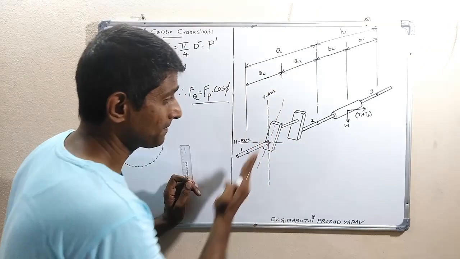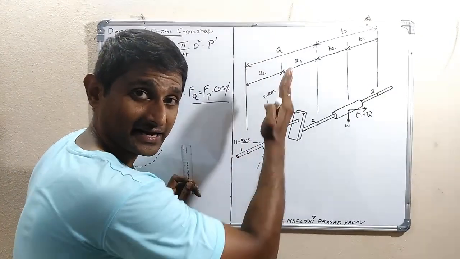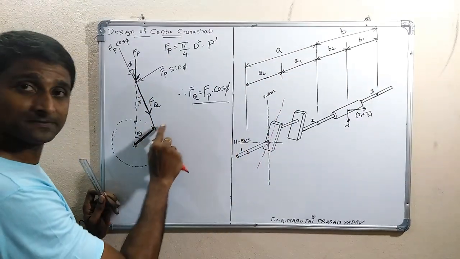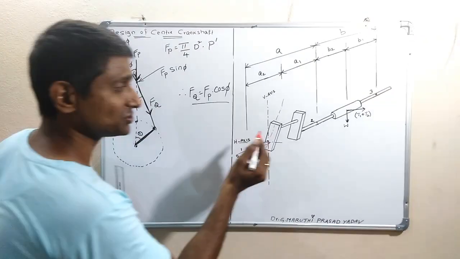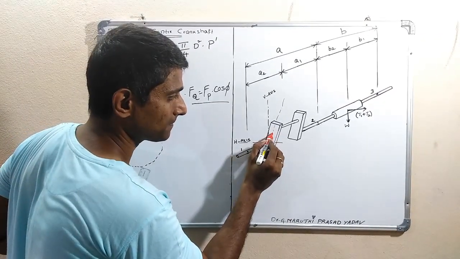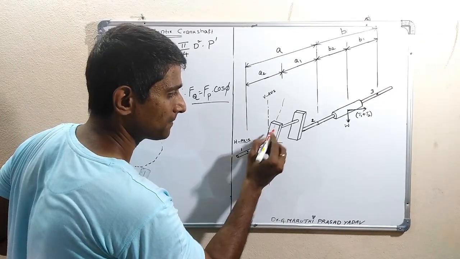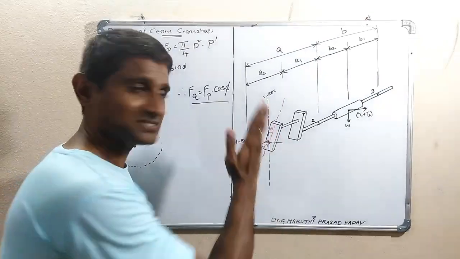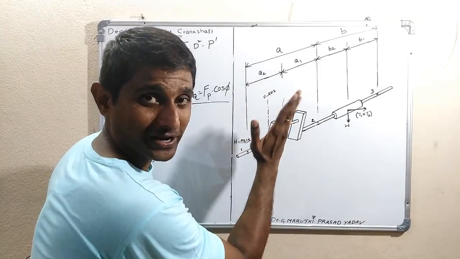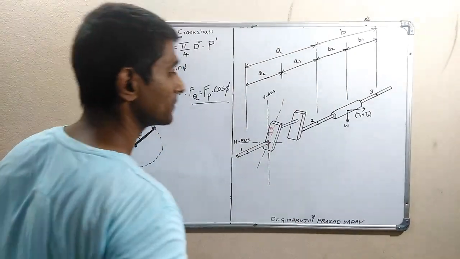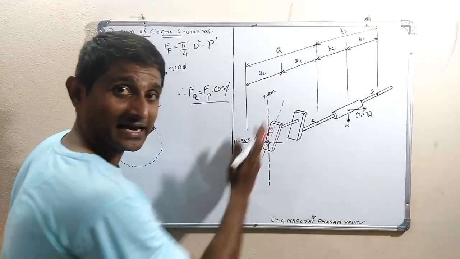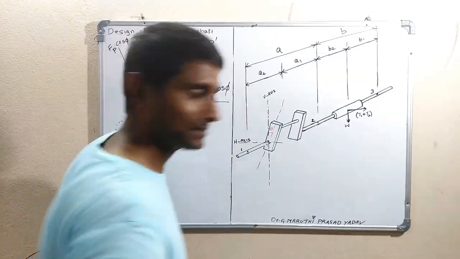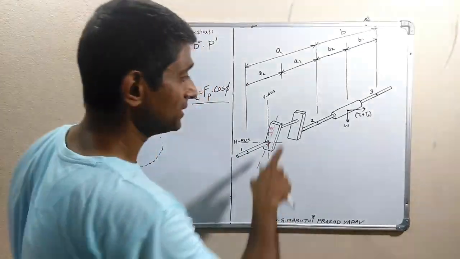So this is the crank direction, which is making angle theta. Now, in the previous case it is vertical, now it tilts up to an angle of theta. So this is the direction of the crank. Clear? Okay, look at this.